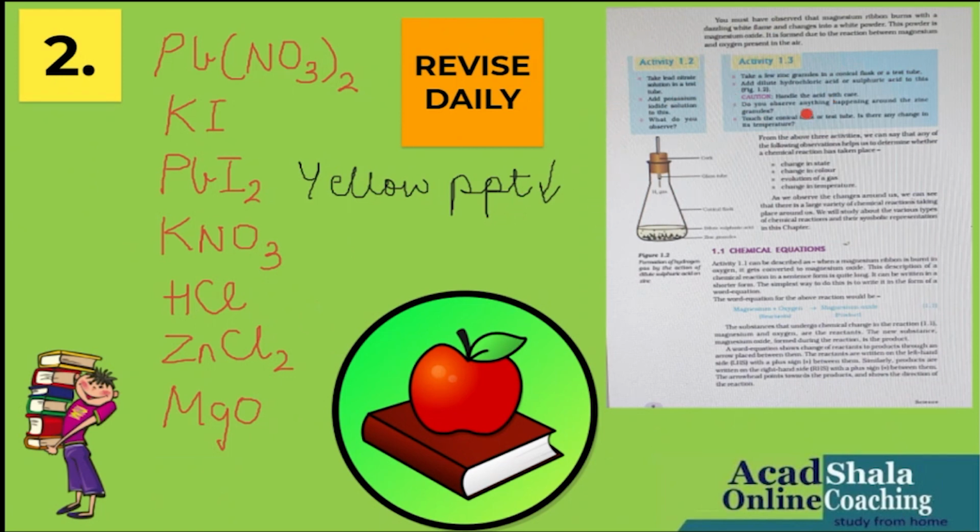Next page. Now on the next page, children, you must have seen that this is Activity 1.2 and Activity 1.3. In these two activities, they have only touched on the naming of the reactants, like lead nitrate and potassium iodide in Activity 1.2. But you will not leave it there only. It is a duty of a student and of a teacher to do this activity in detail. How? If the equation is not written on this page, you are supposed to create the reactants, find the products and balance it.